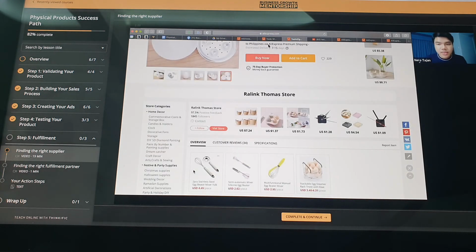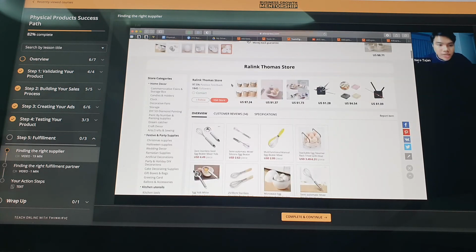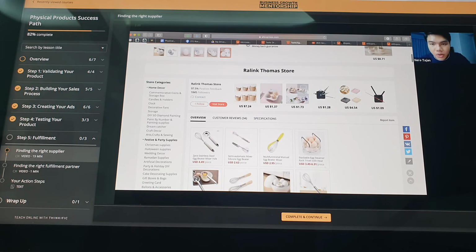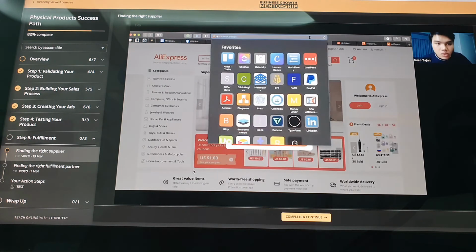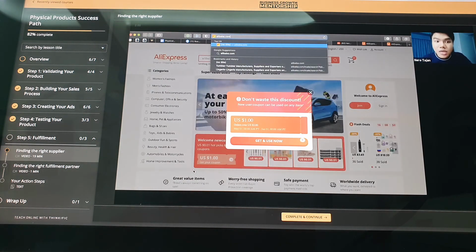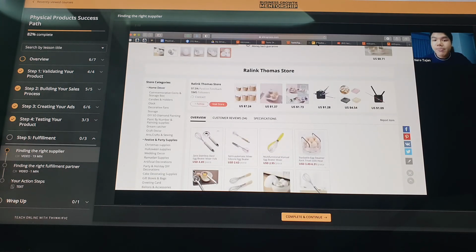Ito siya. What's the third bullet? Ano yung third bullet? Convenience. Ano ba yung convenience? Convenience to talk to them. Ito yung hardest part, talking to the suppliers mismo. Ito guys, AliExpress is like Shopee but international. If you want to makamura talaga kayo, go to alibaba.com. This is where wholesalers are. Manufacturers yung mga nandito. AliExpress resellers, Alibaba wholesalers.